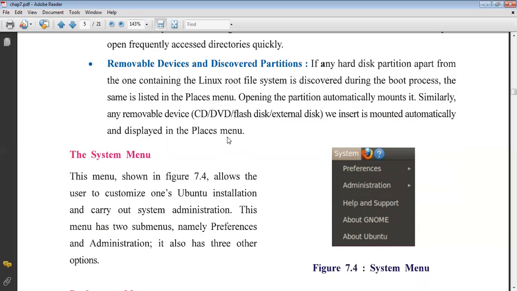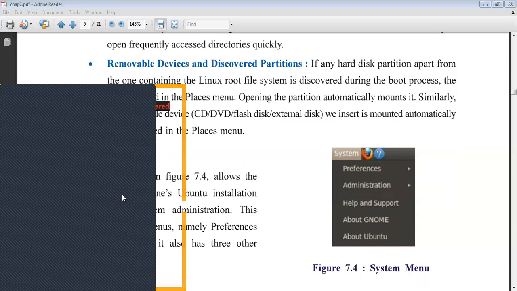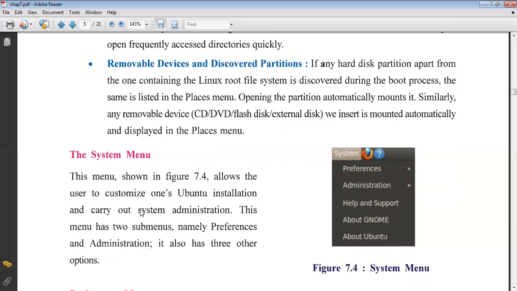The System menu. This menu is shown in figure 7.4. This is the System menu. It's like a power control panel. Preferences and administration allow the user to customize one's Ubuntu installation and carry out system administration.